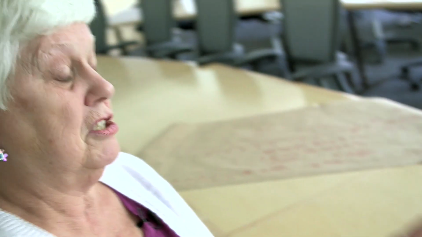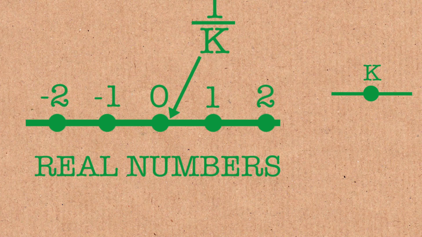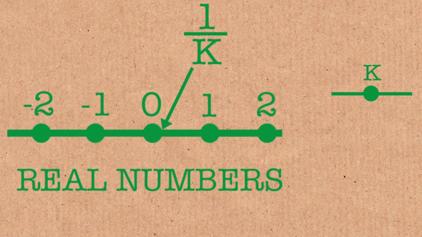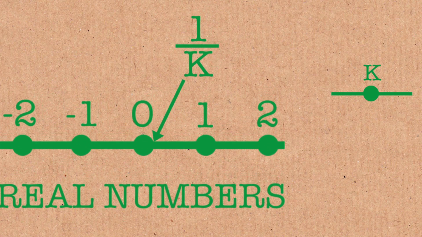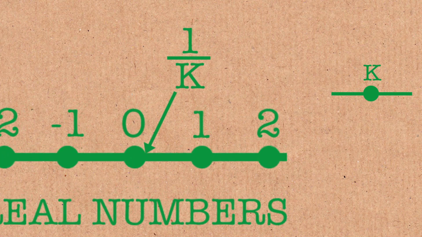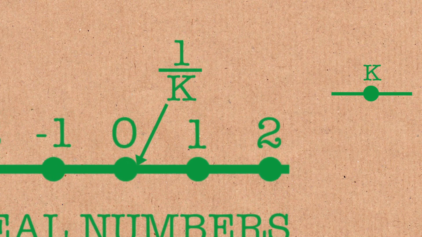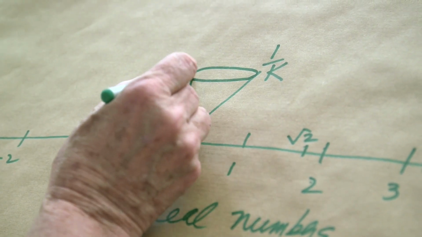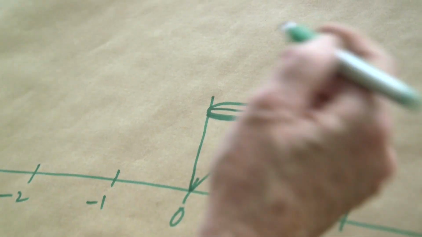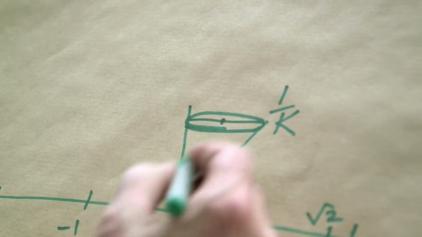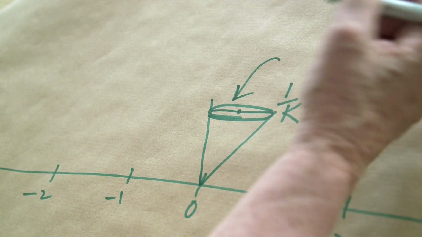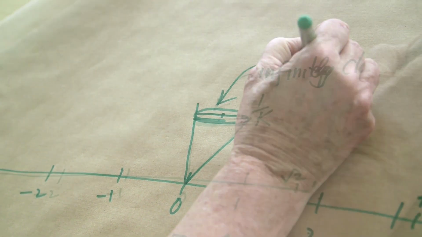So 1 over K is smaller than 1 over 3, 1 over 4, 1 over 5, 1 over n, and so forth. It's just getting tighter and tighter into that 0. It's an infinitesimal, which is something 19th century mathematicians and some current physicists like to have. And so around 0, we have what I think some of the philosophers called a monad, which is a whole little interval of elements which are infinitely close.